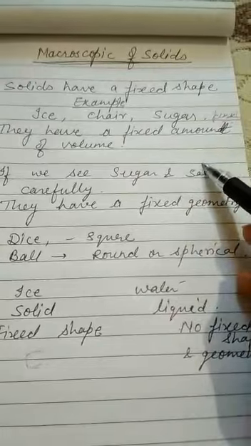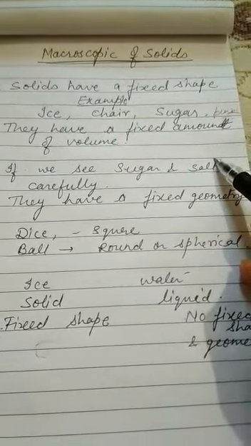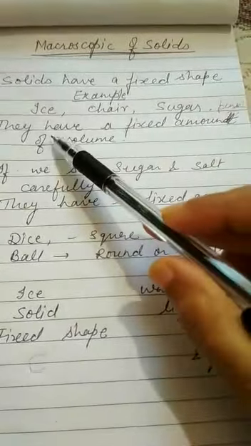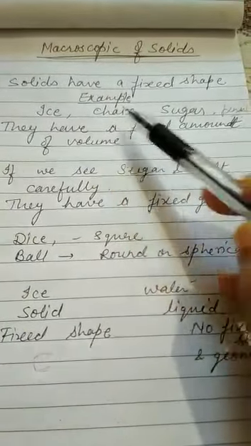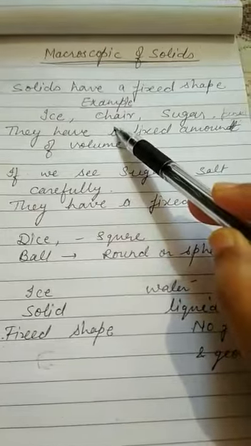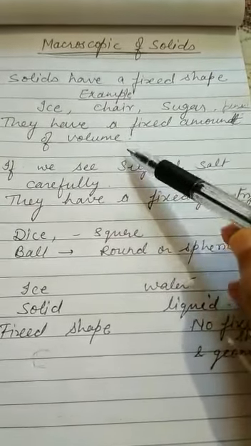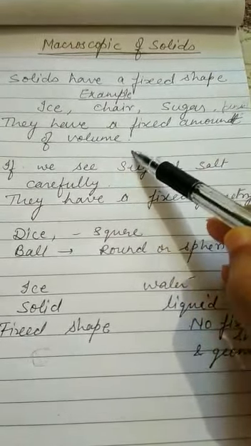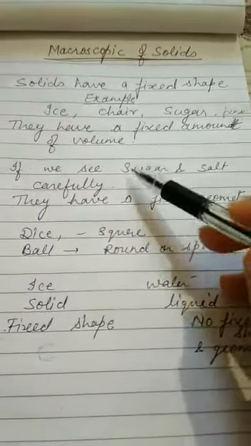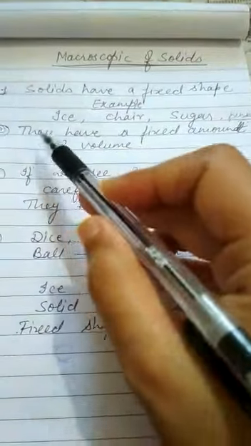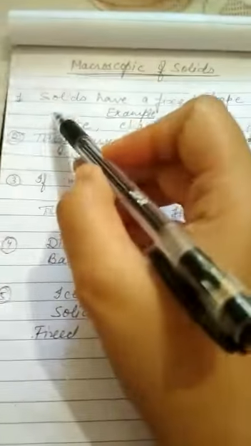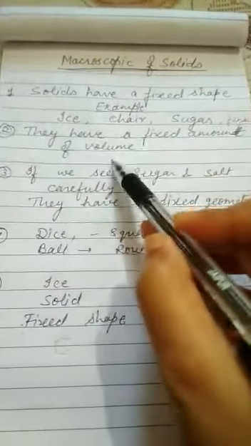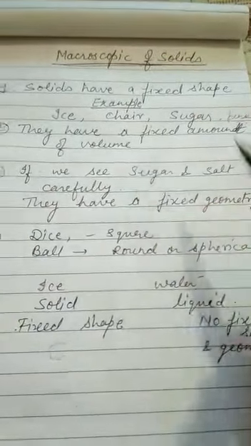So solids have a fixed amount of volume and require boxes of larger size to fit in them. So the second property of solids is a fixed amount of volume. First is fixed shape and second is fixed amount of volume.